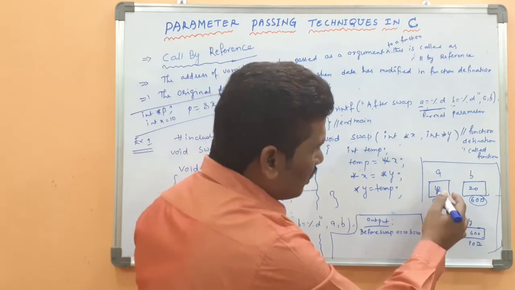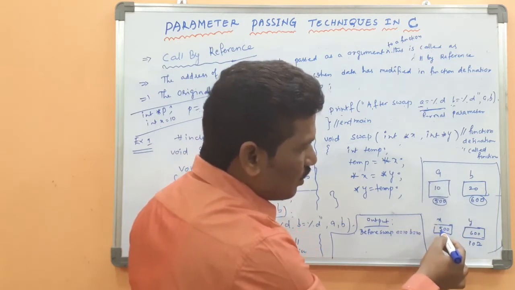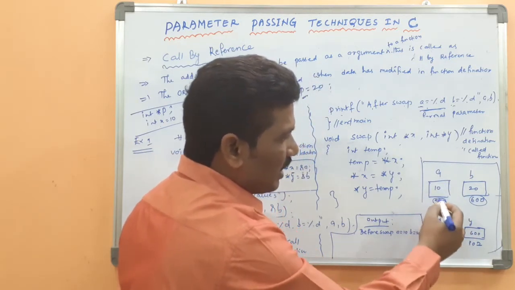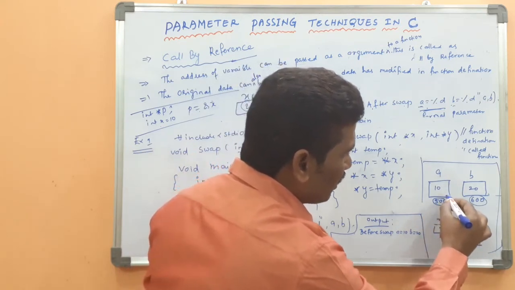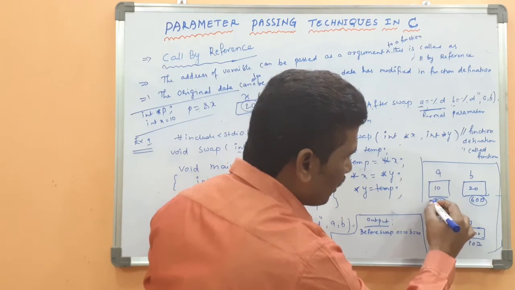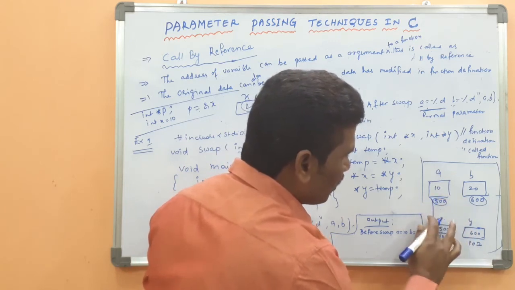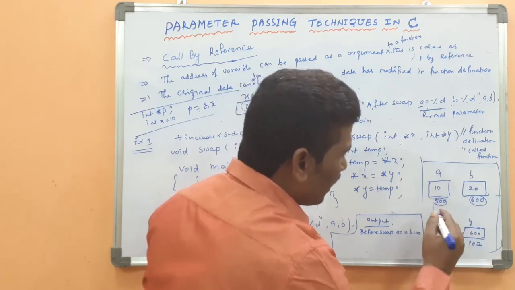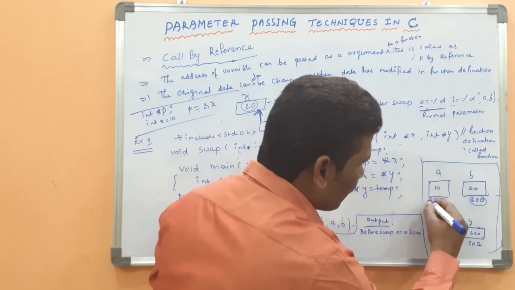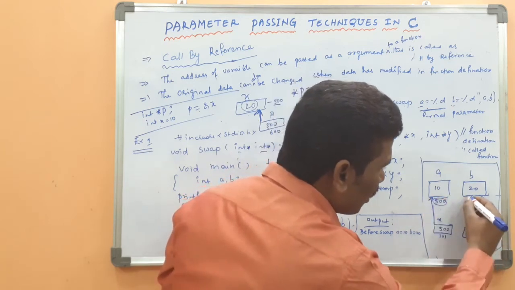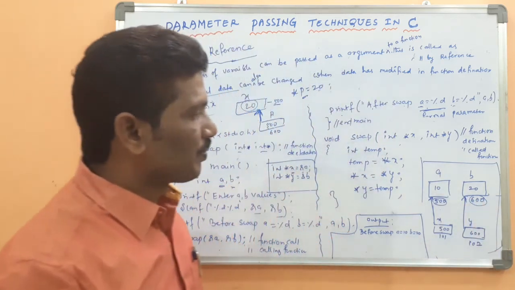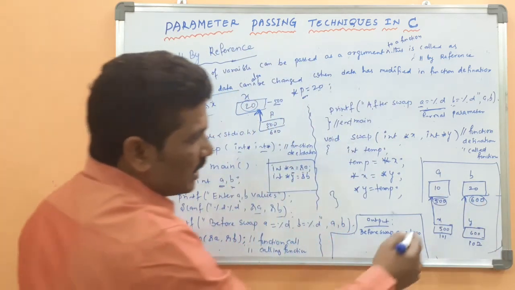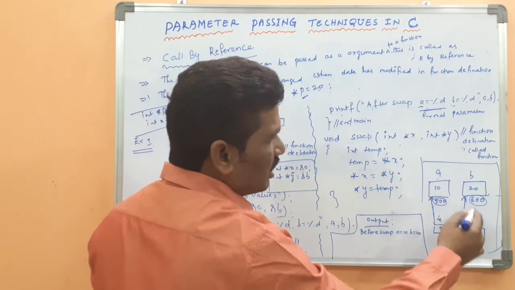Whenever x holds the address of a, the x value can point to the variable a. Then y can point to the variable b, because x holds the address of a and y holds the address of b.